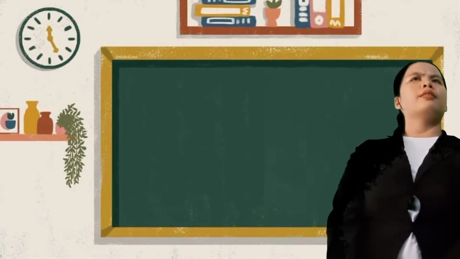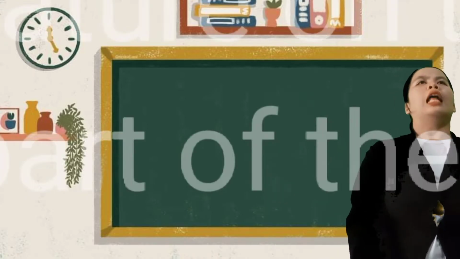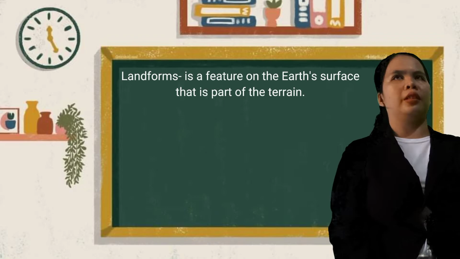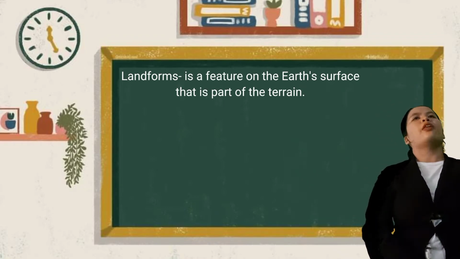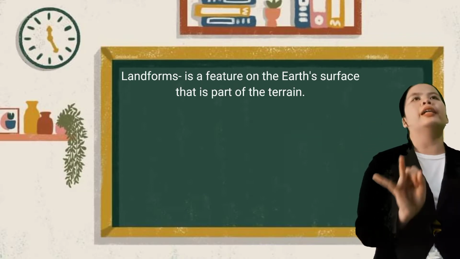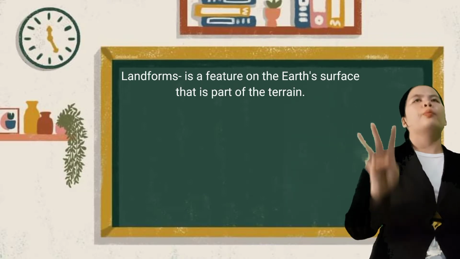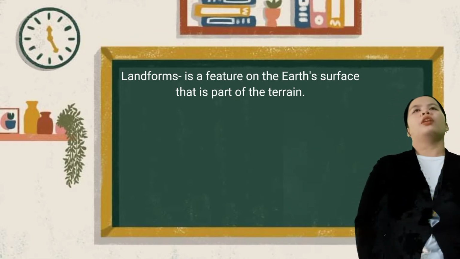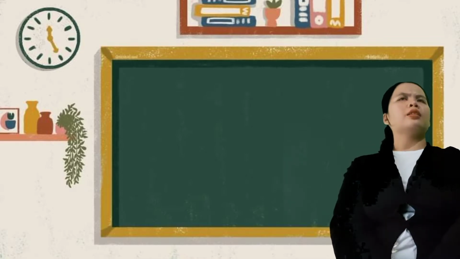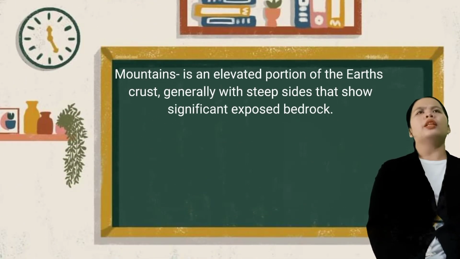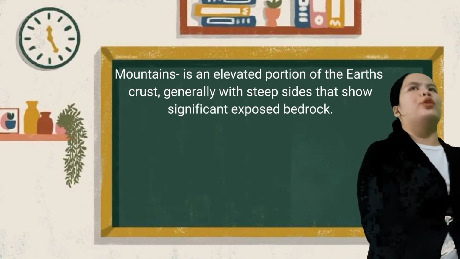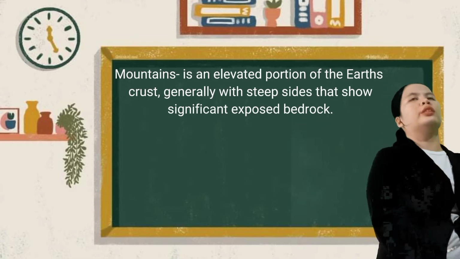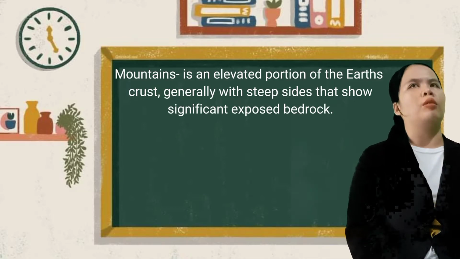So for you, class, what is landforms? Okay, very good. Landforms is a feature on the Earth's surface that is part of the terrain. Okay, class, for landforms, there is mountains, hills, plains, archipelago, peninsula, valleys, plateaus, and volcano. Okay, very good. So for you, class, what is mountains? So mountains is an elevated portion of the earth crust, generally with steep sides that show significant exposed bedrock.